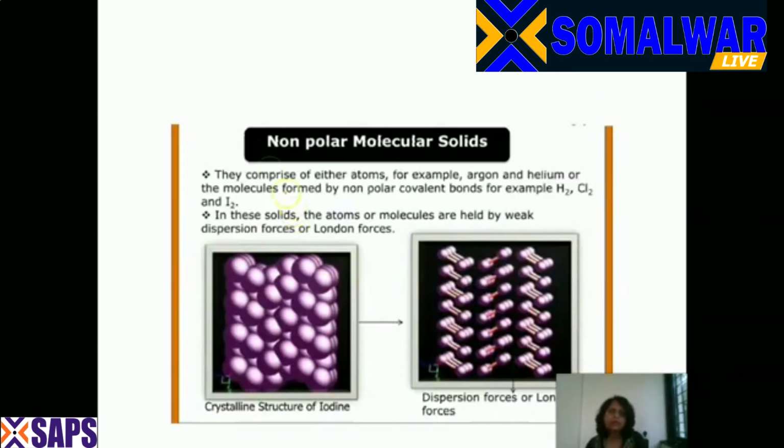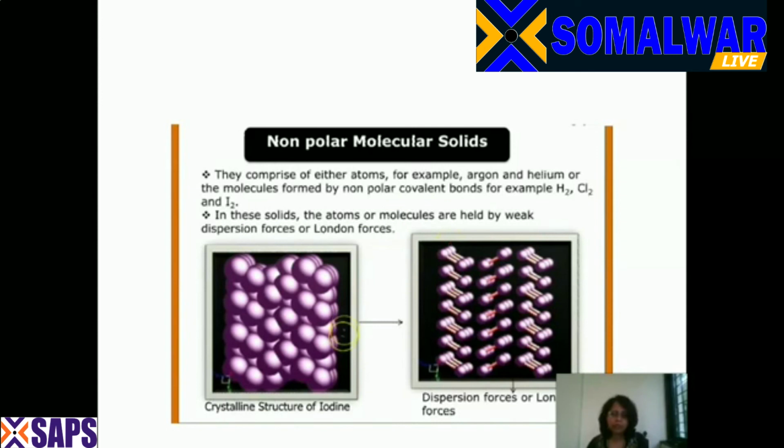Now coming to the non-polar molecular solids. Non-polar molecular solids comprise either atoms, for example, argon and helium, or the molecules formed by non-polar covalent bonds, for example, hydrogen, chlorine, and iodine. Hydrogen at very low temperatures will give you a non-polar molecular solid. Even chlorine will give you a non-polar molecular solid. And in these solids, the atoms or the molecules are held together by the weak dispersion forces or the London forces.